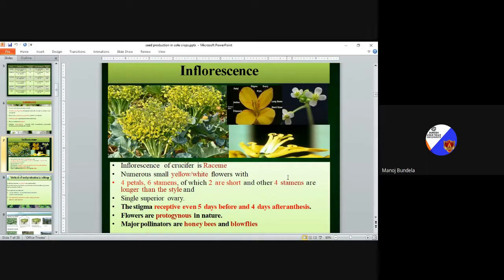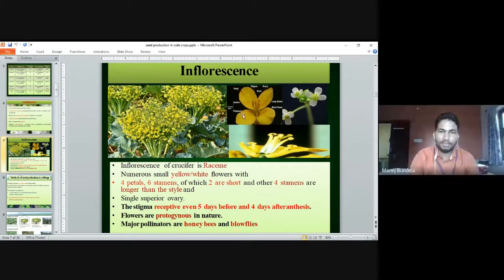Inflorescence. These are the colored petals, and below that the sepals are there. Then the style, stigma, and anthers. The male part is divided into two parts, anther and filaments. The female part is divided into three parts: ovary, style, and stigma.